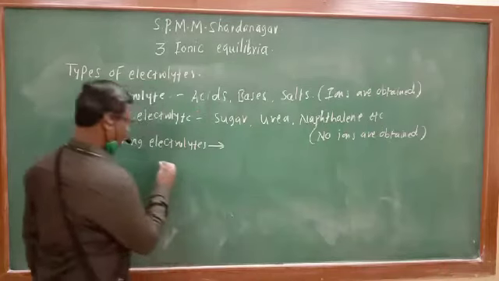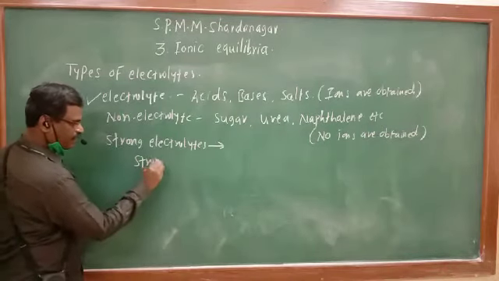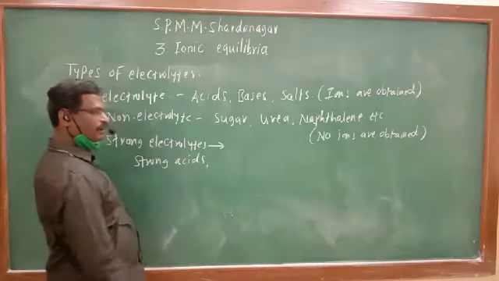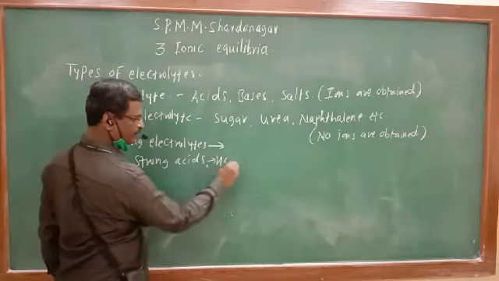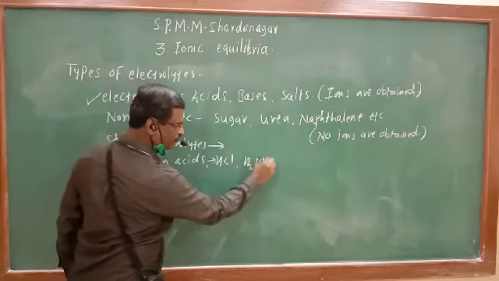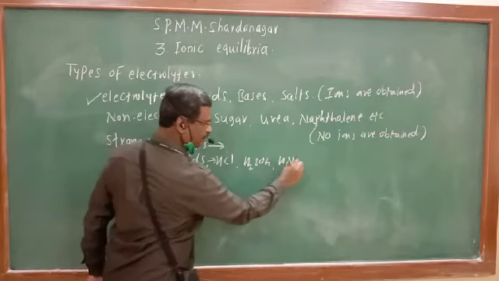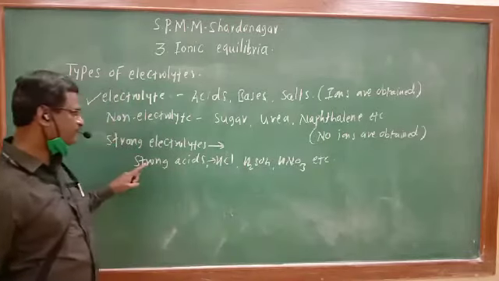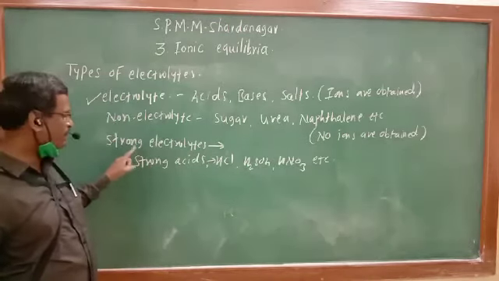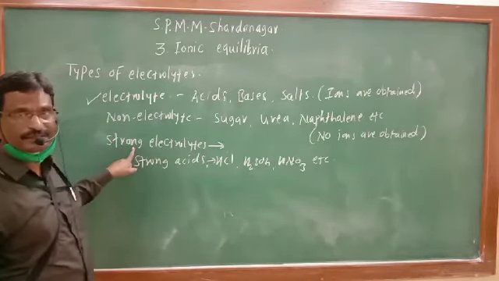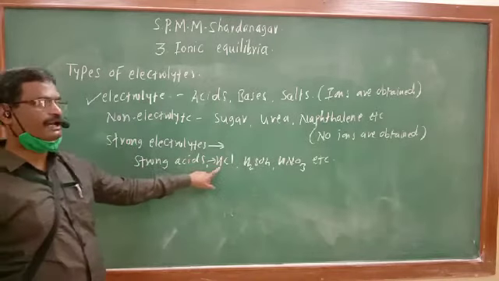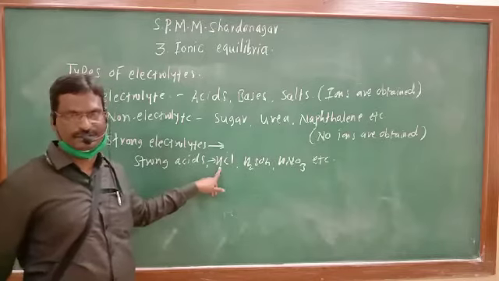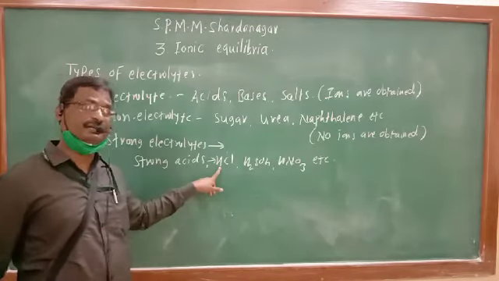For example, strong acids like HCl, then H2SO4, then HNO3, etc. These are the strong acids. They are known as strong electrolytes because if they are added to water, they undergo complete, 100% dissociation.